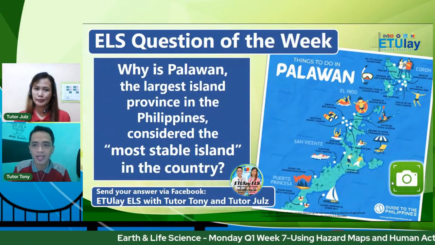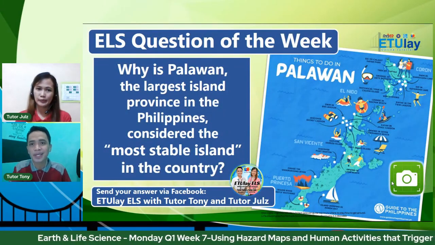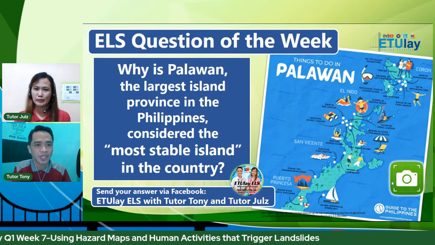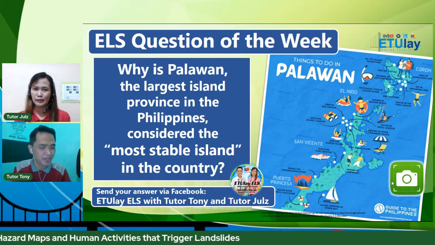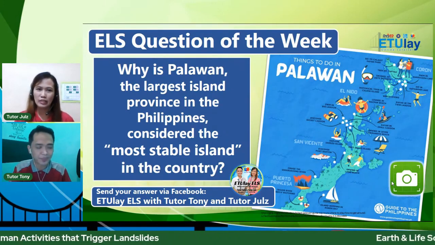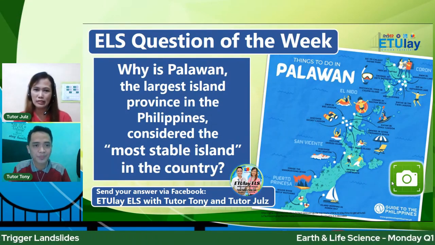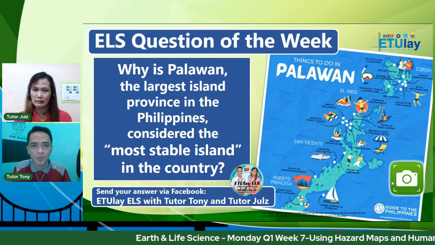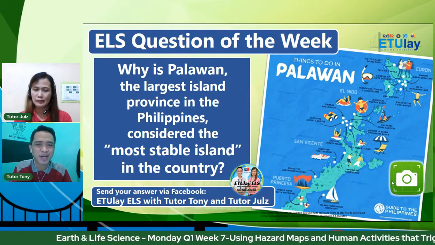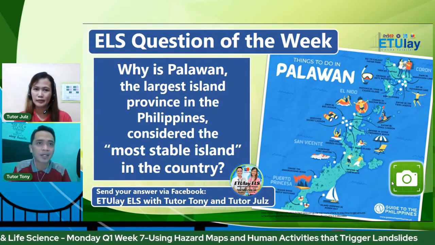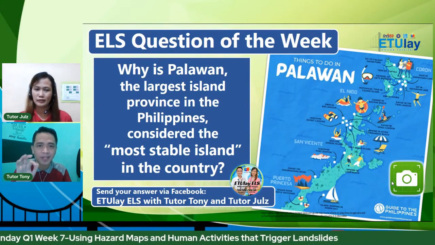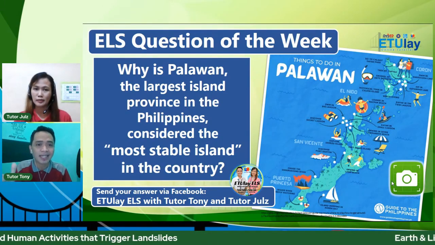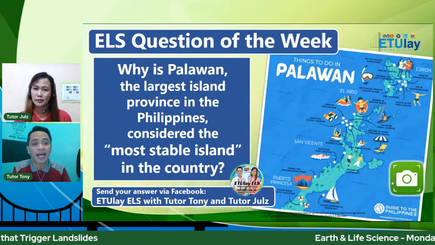And ito na, ready na po mga ka-ALS, screenshot na ito. And I will be also posting this one on our page. Our question of the week. Tutor Jules, pakibasa po our question of the week. Okay, why is Palawan, the largest island province in the Philippines, considered the most stable island in the country? Oo, kasi if you will notice, sa mga maps natin kanina, it is said to be parang earthquake proof. Although may mga dots, may mga recorded history pa rin siya. Pero bakit tinawag ang Palawan the most stable island in the country?